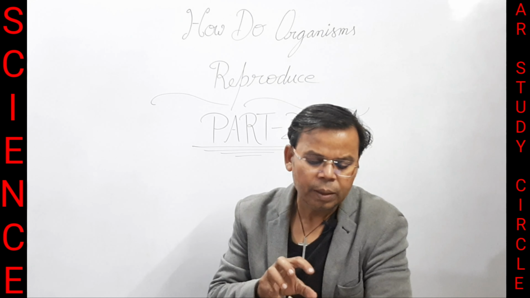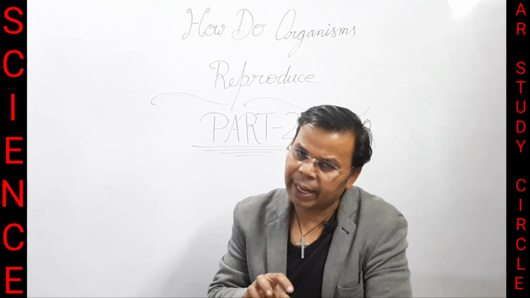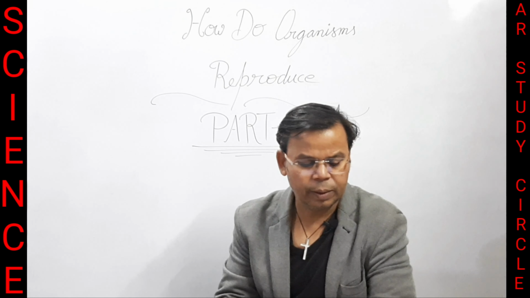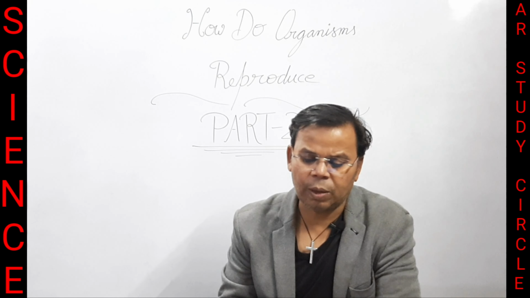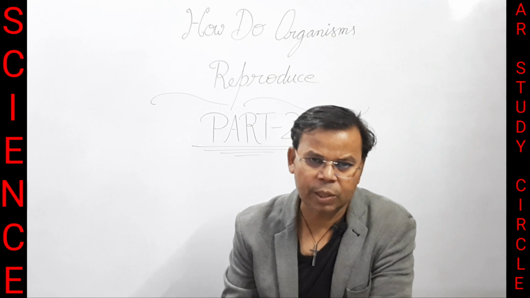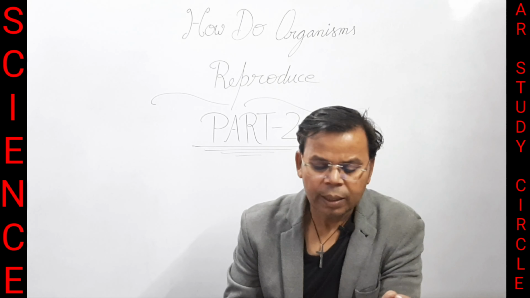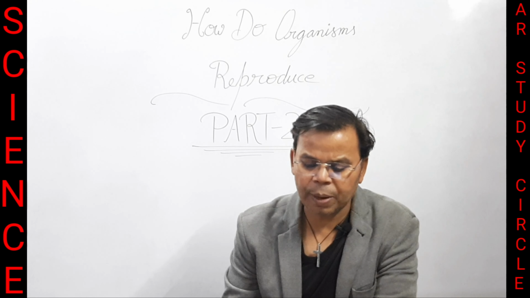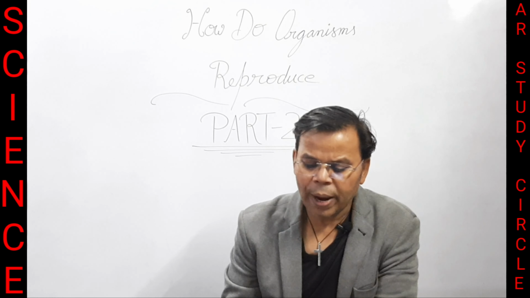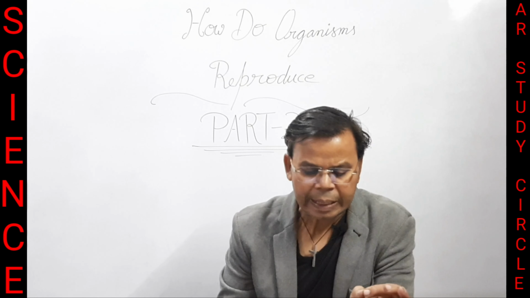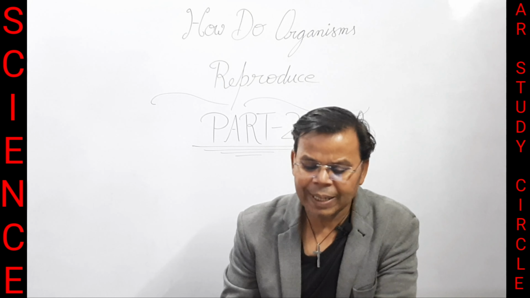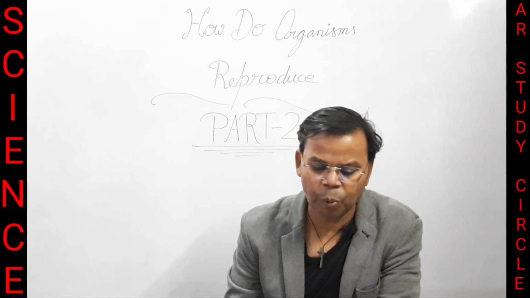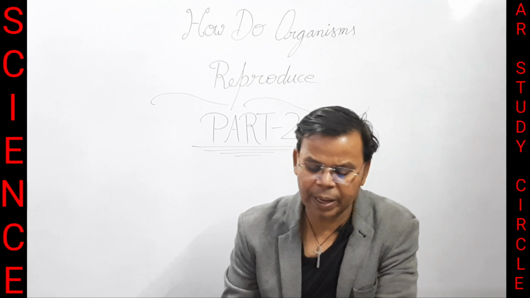और इन्हें हम hermaphrodite भी कहते हैं. Hermaphrodite. The flower may be unisexual और bisexual. फ्लावर भी क्या हो सकता है, यूनिसेक्सुअल या बाइसेक्सुअल हो सकता है. The flower may be unisexual, for example papaya, watermelon, when it contains either stamens or carpels. And bisexual, for example hibiscus, mustard, when it contains both stamens and carpels.